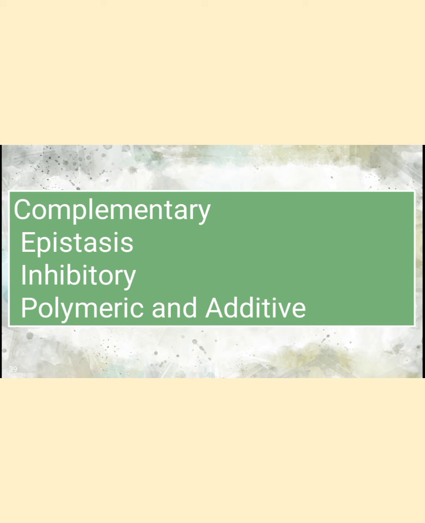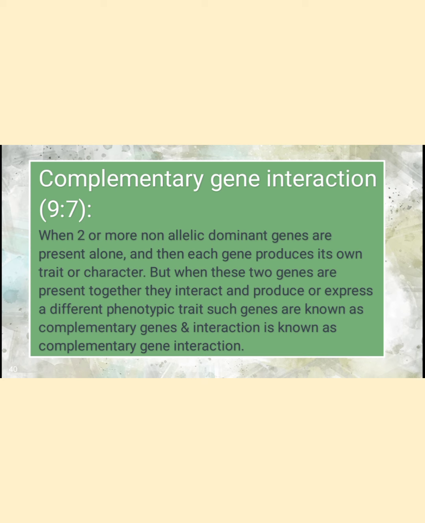When two or more non-allelic dominant genes are present alone, each gene produces its own trait or character. But when these two genes are present together, they interact and express a different phenotypic trait. Such genes are known as complementary genes, and the interaction is known as complementary gene interaction.